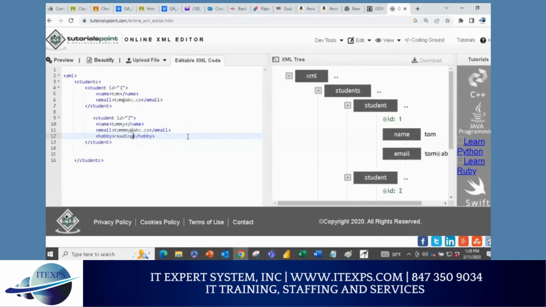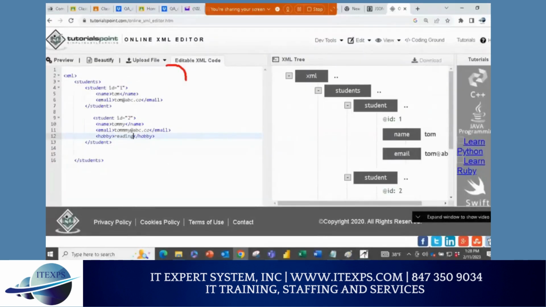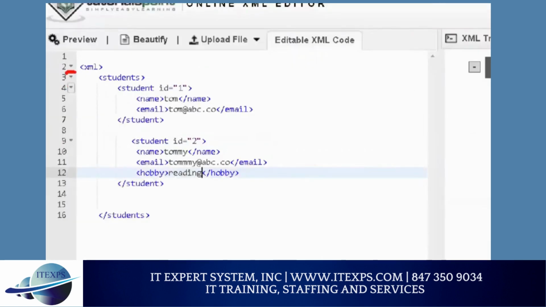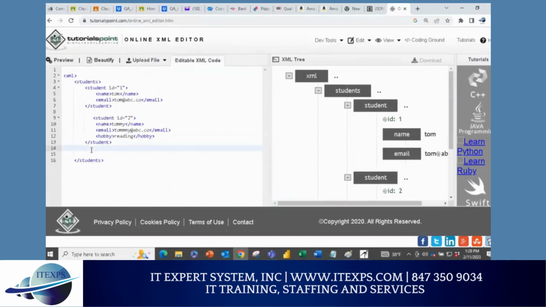So you can see now if I do this exercise on the other side, it shows graphical representation here. Whatever I wrote here is the XML document, and here I can see hierarchical or tree form. You can minimize also. This is the beautiful part, you can minimize like that. If you click here, you can minimize these elements. It's a hierarchical element. So this is your root element. Student is your root element. Make sense or no?